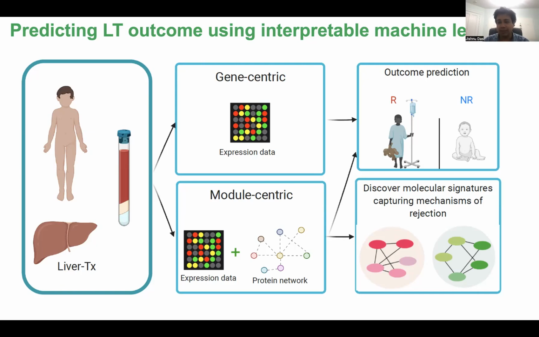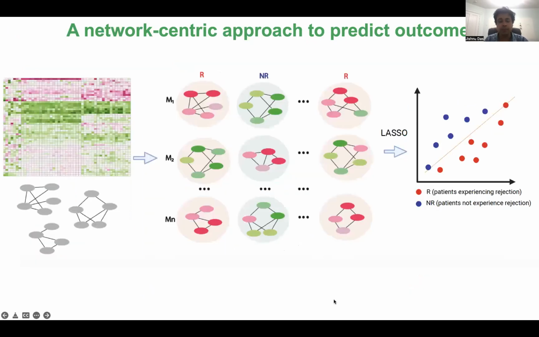And we did this both at the pre-transplant as well as at 2 post-transplant time points. And we used 2 distinct approaches. One is the standard gene-centric DEG-based analysis. The other was a module-centric approach where we not just use the gene expression signatures, but we also use the topological structure of the underlying protein-protein interaction network.